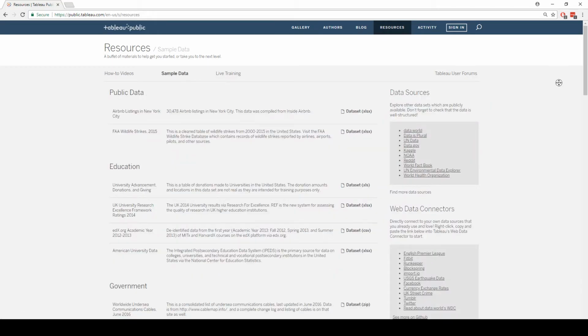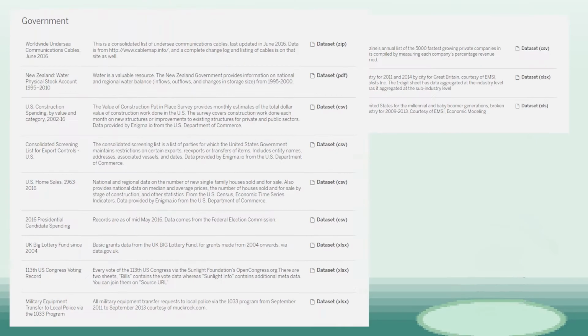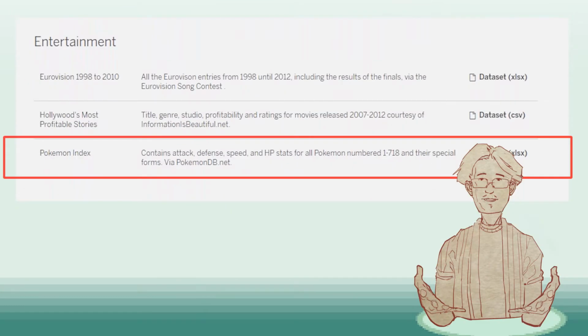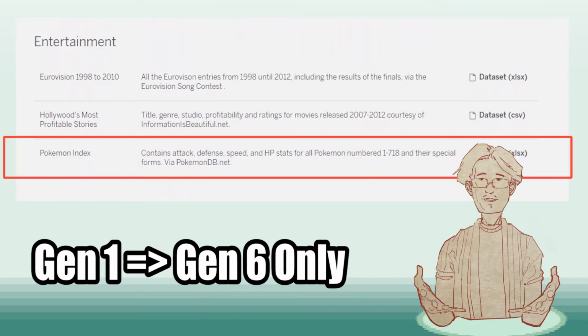Data acquisition. This one is pretty simple. Tableau Public offers a series of sample datasets with a large varying scope of subjects, from business, government, to entertainment and popular culture. From here, I found a dataset comprising of Pokemon from Generation 1 to Generation 6. Keep that limitation in mind. This stage was surprisingly easy. Thank you, Pokemon fans, for cataloging this stuff so lazy people like me don't have to.